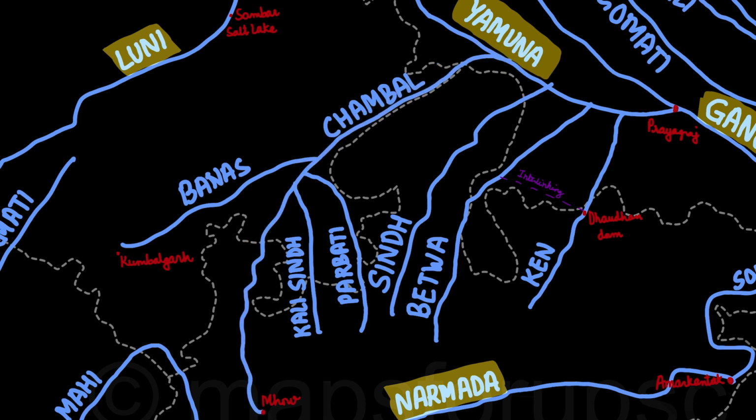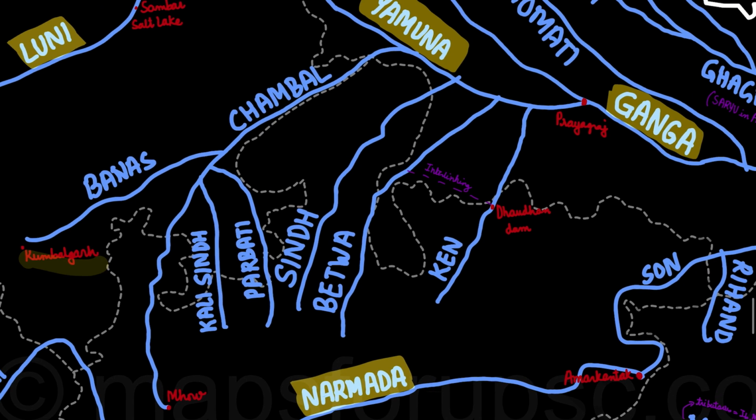One of the major tributaries of Chambal is the river Banas. Just near the Banas in Rajasthan is located the Kumbhalgarh. So there are many small tributaries of Chambal as well. One of them is the Kali Sindh, then Parbati. Both of them originate in Madhya Pradesh. Then the river Sindh. Then there is Betwa and Ken.